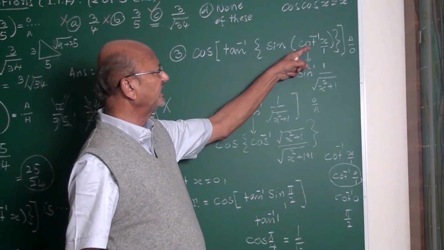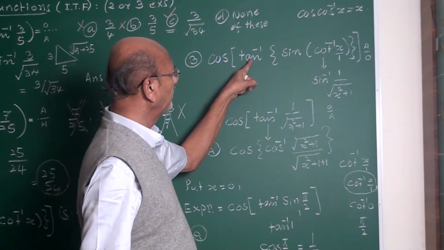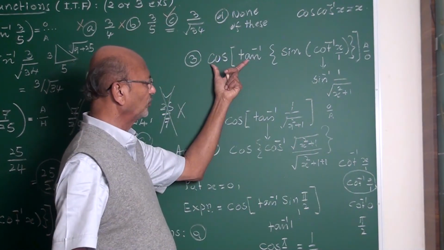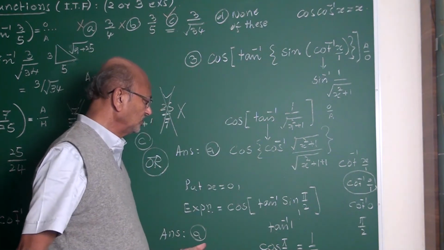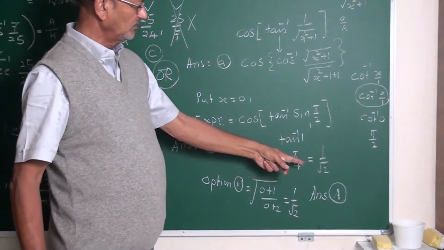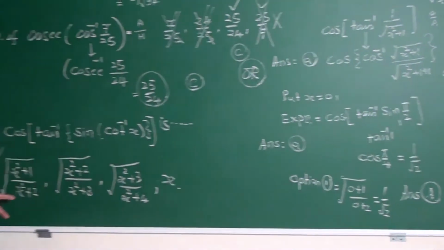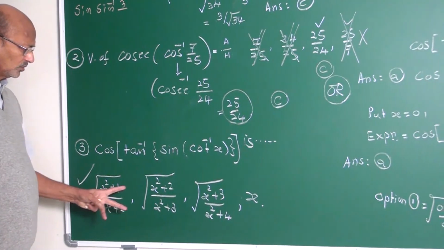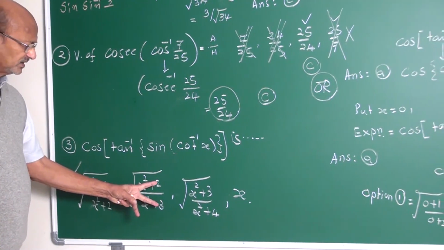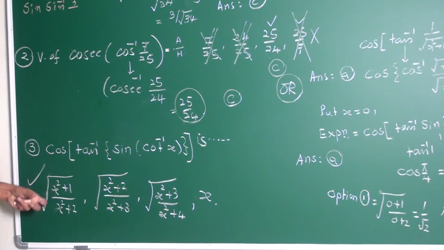Cot inverse 0 is 90 degrees. Sine 90 is 1. Tan inverse 1 is pi by 4. Cos pi by 4 is 1 by root 2. In the options also we can put x equal to 0. 1 by root 2, this is root 2 by 3, root 3 by 4, it is 0. Therefore, first option is your answer.